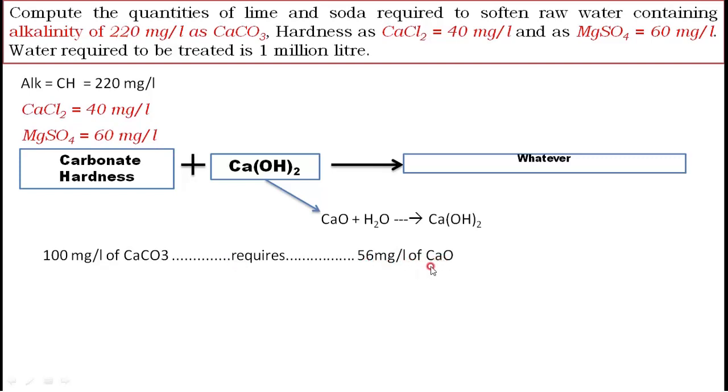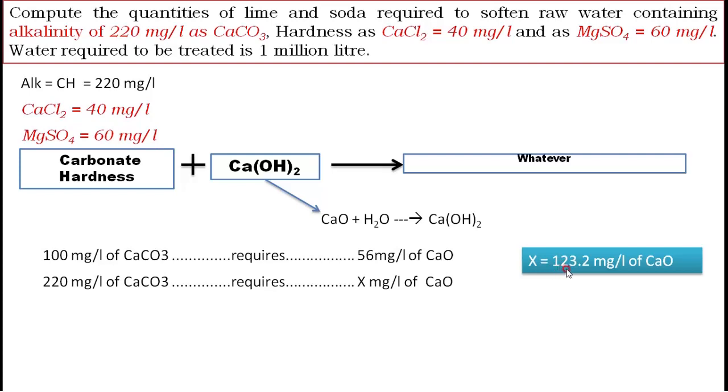Then what is this 56? Calcium has molecular mass 40 and oxygen 16. 40 plus 16 is 56. This way we need to write this one. How to write it, and all the molecular masses of different chemical elements, were explained in the coagulation chapter. Now for every 100 mg per liter of CaCO3 it requires 56 mg per liter of CaO. Then we have 220 mg per liter of CaCO3. For that, x mg per liter is required. Cross multiplication gives x equal to 123.2 mg per liter of CaO for this problem. Understood? We got the lime here.